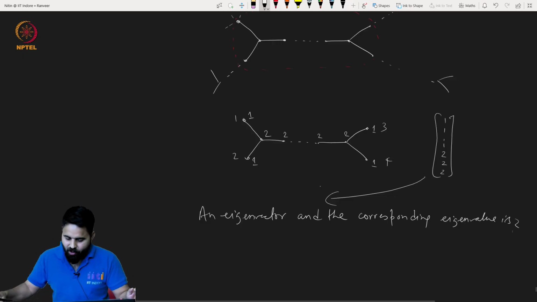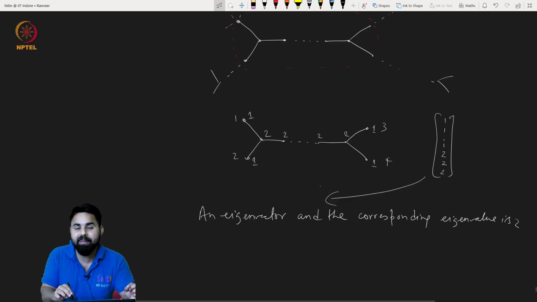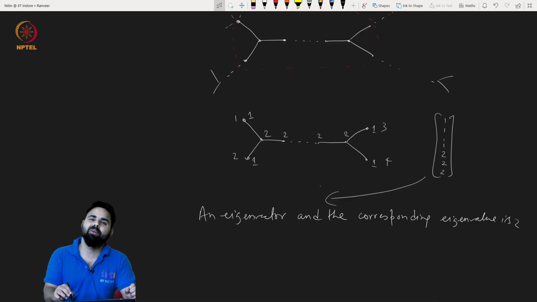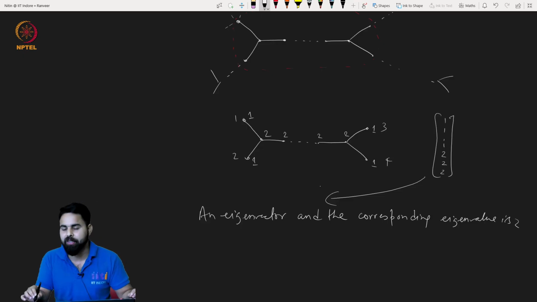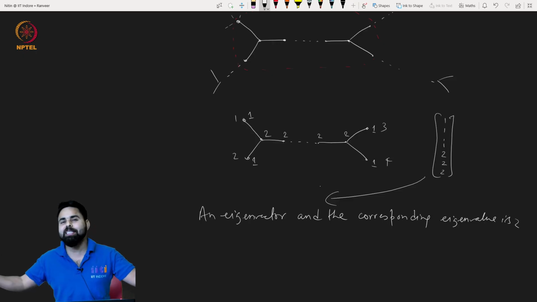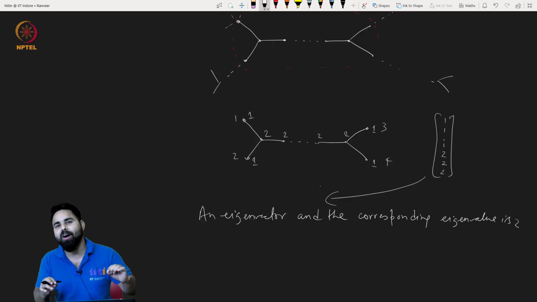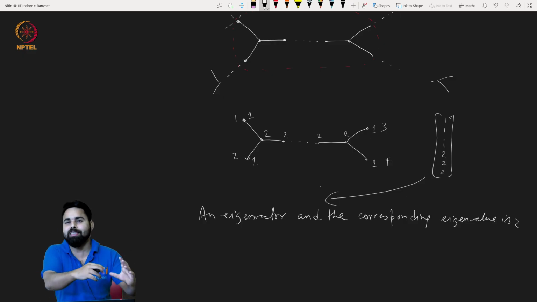All vertices of degree 1 are incident on a vertex of degree 2, which we are giving the weight 2, and every vertex which we are giving value 2, its adjacent vertices are either both 2 and 2, or there is one adjacent vertex having 2 and the other 2 vertices have 1, 1.